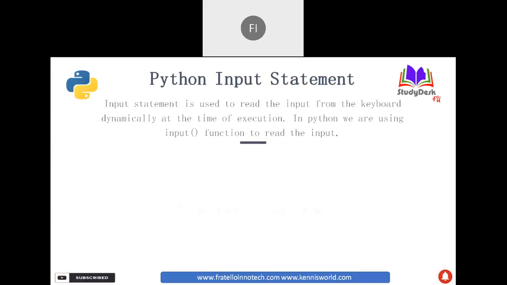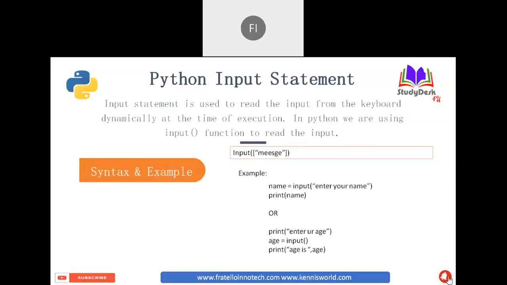But if you want to take some input dynamically at the time of execution, while we are running the program, if you are expecting to give some values to the variable, then in that case we can use the input statement. This input is again an inbuilt function in Python. It helps you read something from the keyboard. The only limitation of the input statement is that it reads any type of data only in the form of a string. It cannot differentiate number from string or float. You need to typecast or convert it. For that we use a process called typecasting.